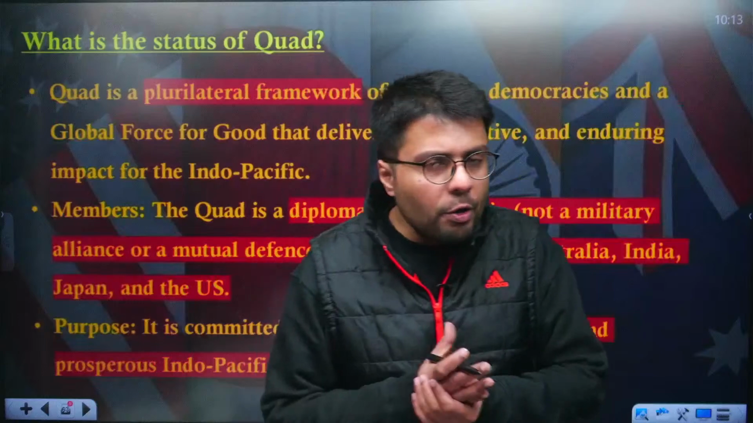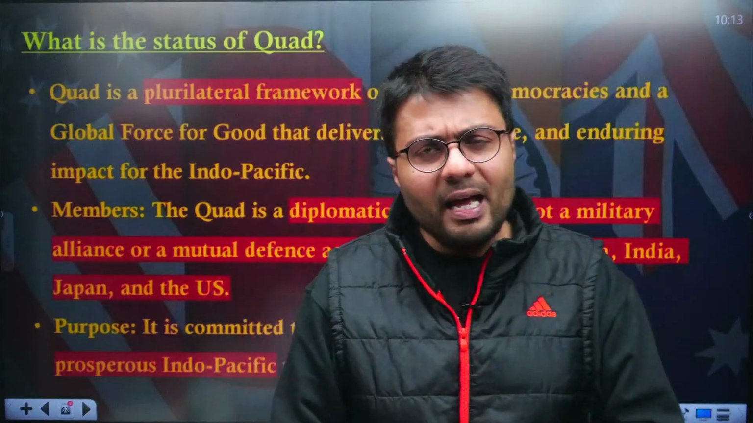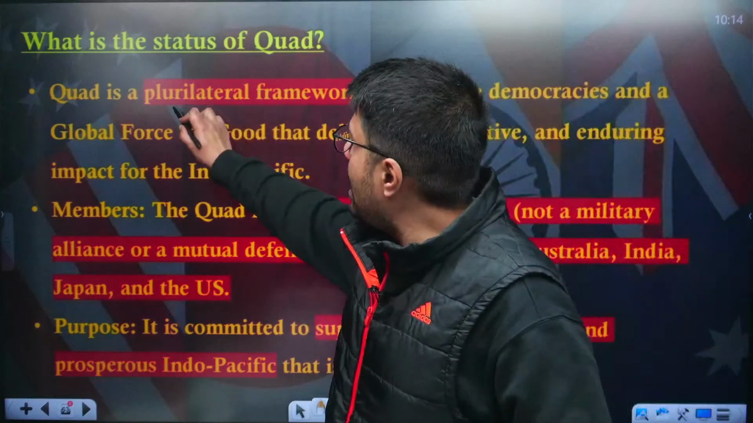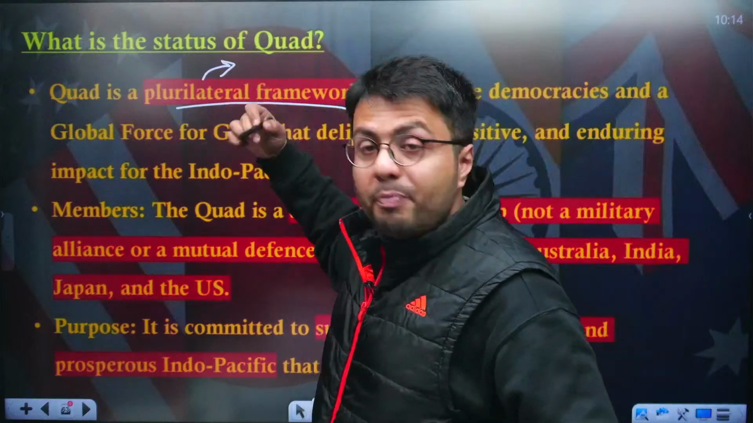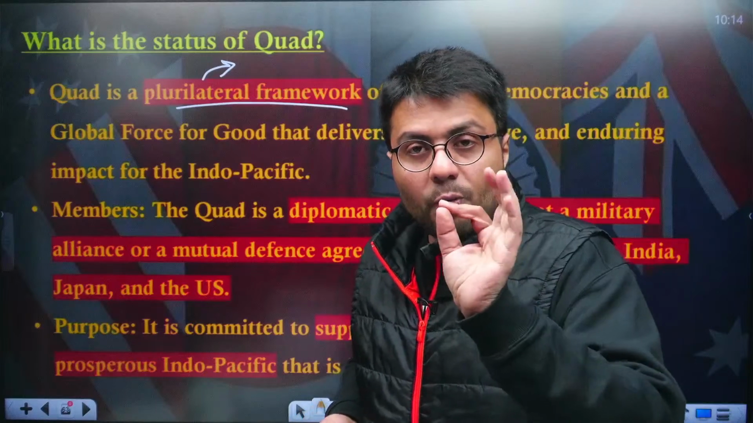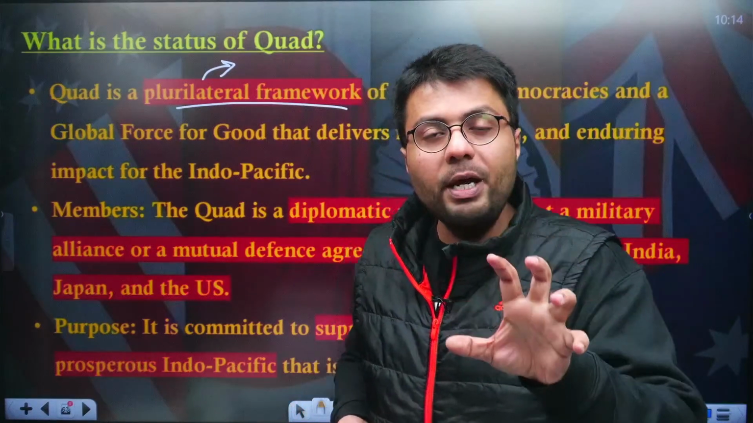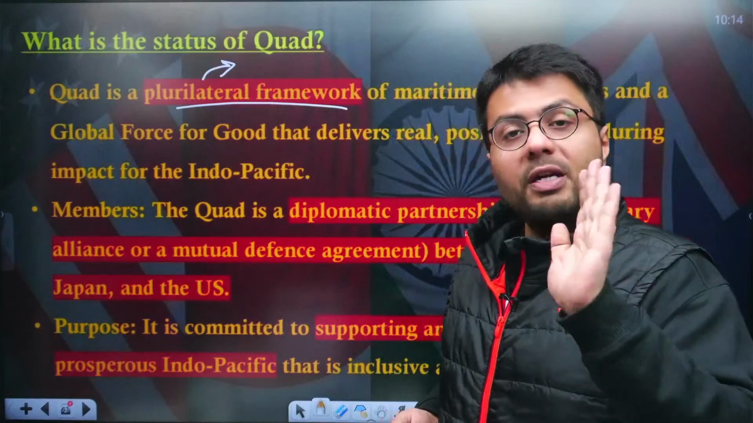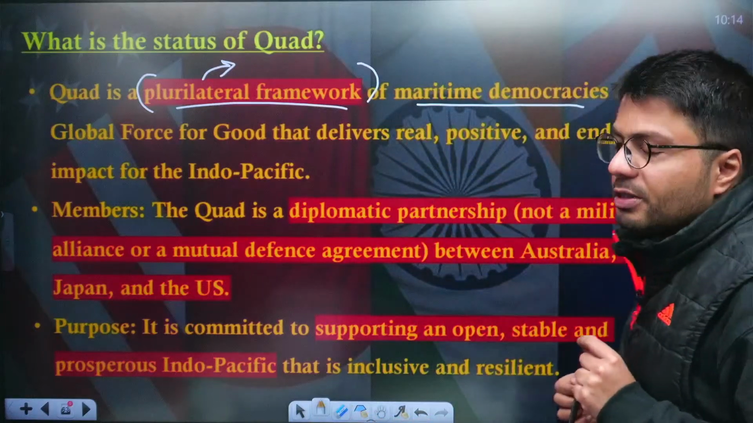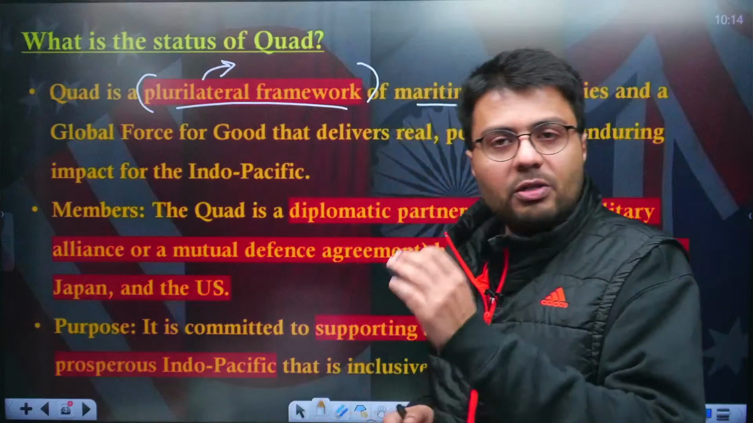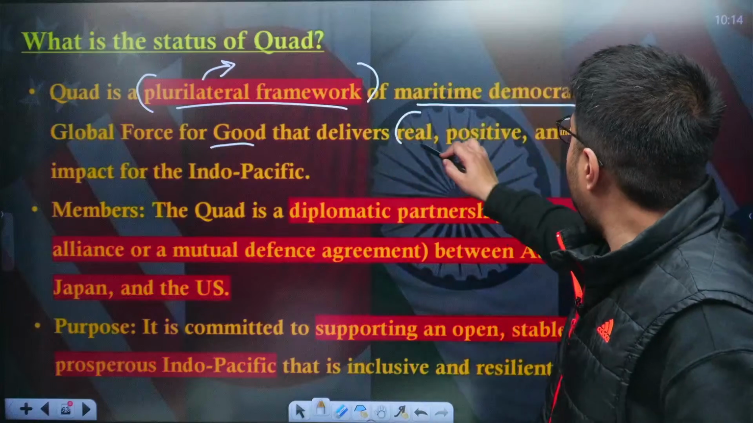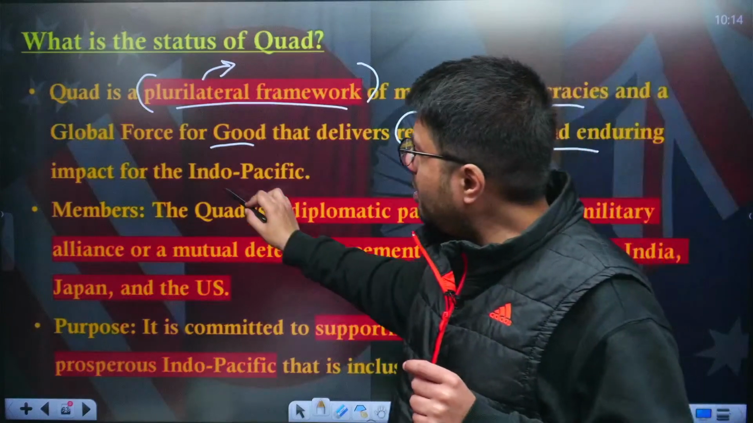Now, what kind of grouping is this quadrilateral grouping? Is it a military alliance like NATO, or an economic union like the European Union? The answer is no. It is a plurilateral framework, that means participation of many countries. Bilateral, the word itself suggests cooperation between two countries, whereas multilateral or plurilateral means cooperation between 2 or 3 or more countries. Understood? So this is a plurilateral framework in which maritime democracies like the US, Japan, Australia as well as India act as a global force of good, and they deliver real positive as well as enduring impact on the region of Indo-Pacific.